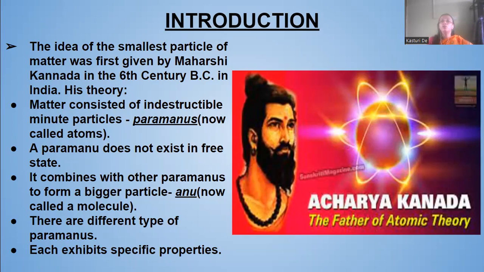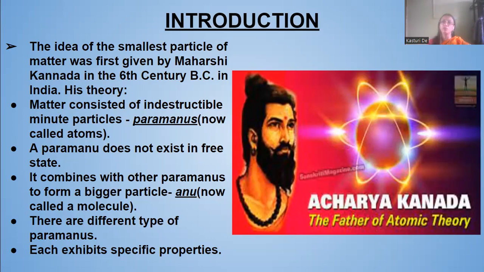There are different types of paramanus, and each exhibits some specific properties. So according to Maharshi Kannada in the 6th century BC, matter consisted of indestructible minute particles, which he named paramanus, and they could not exist freely. They combined with other paramanus to form anu, a bigger particle.